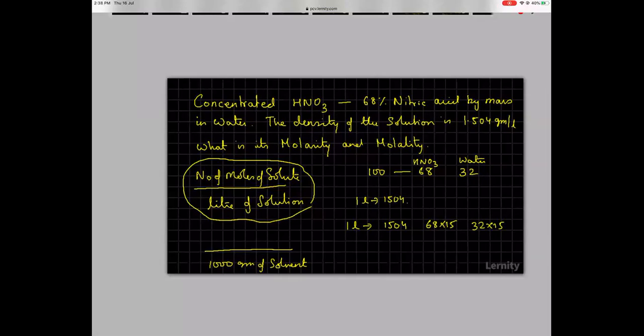So it is 68 into 15 grams of HNO3 and 32 into 15 grams of water. Do you understand this?